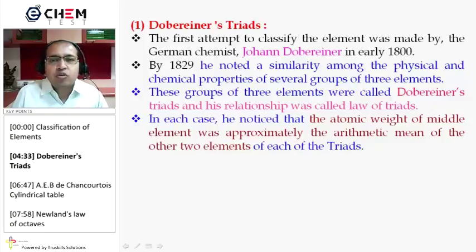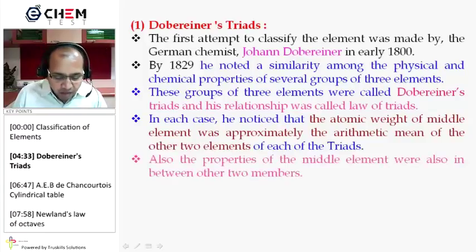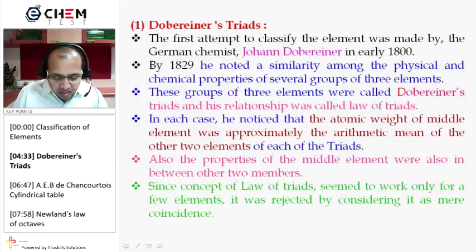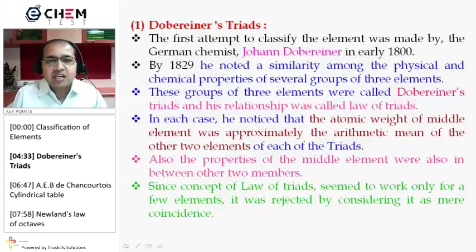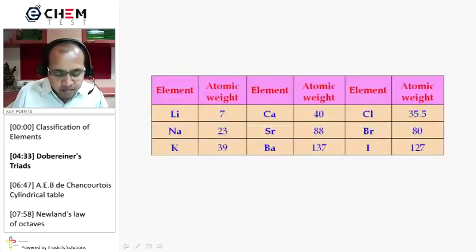In each case, he noticed that the atomic weight of the middle element was approximately the arithmetic mean of the other 2 elements present in that triad. Also, the properties of the middle element were in between those of the other 2 elements. Since the law of triads seemed to work only for a few elements, it was rejected as a mere coincidence, and therefore this was an initial effort which didn't sustain for a long time.